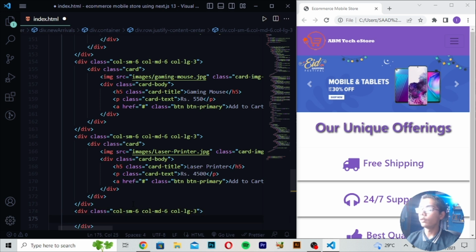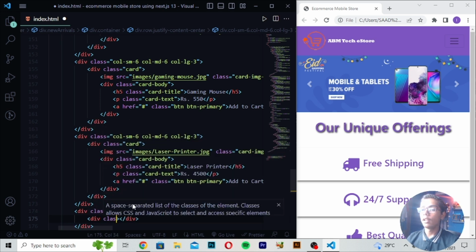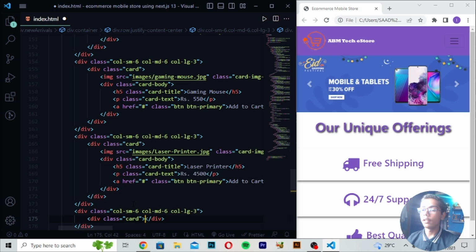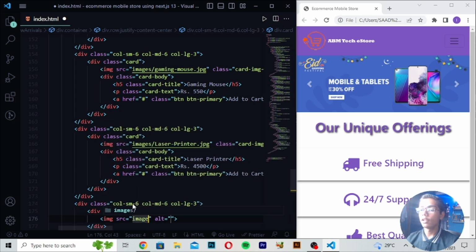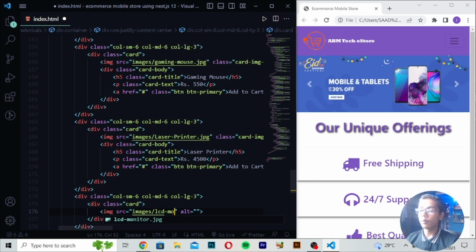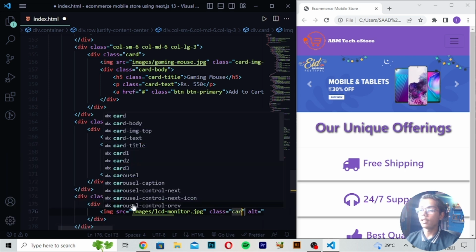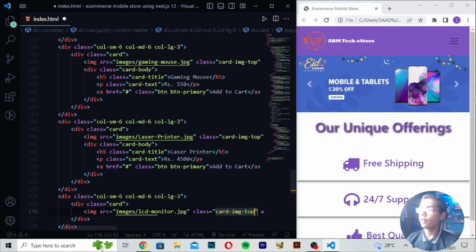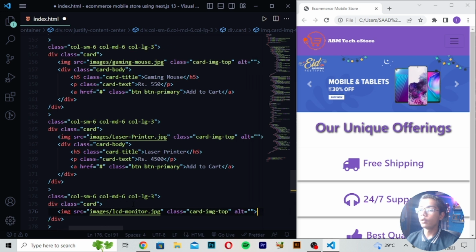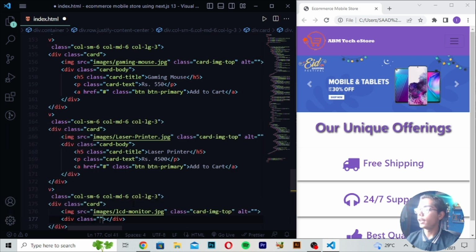Here move down, write div class card. Here write images slash lcd monitor.jpeg. Then write class card-img-top. Then move down, write div class card-body.